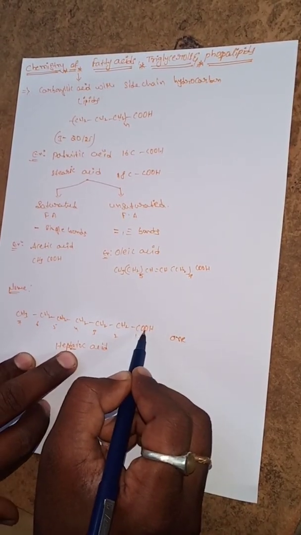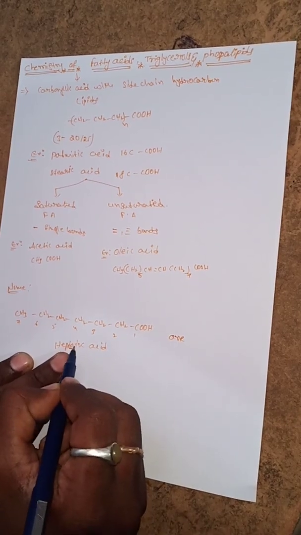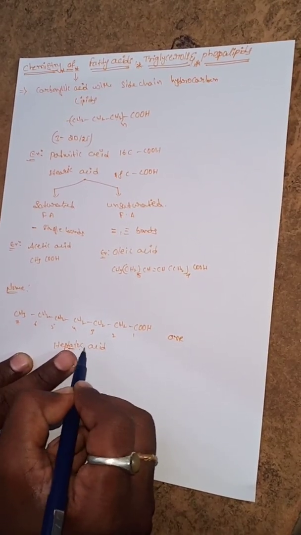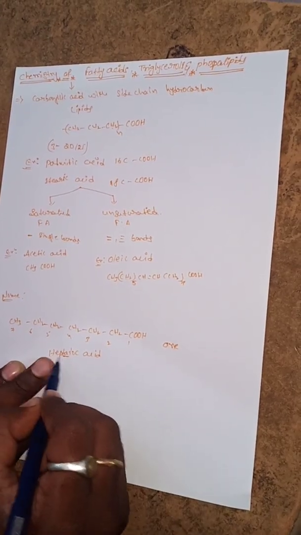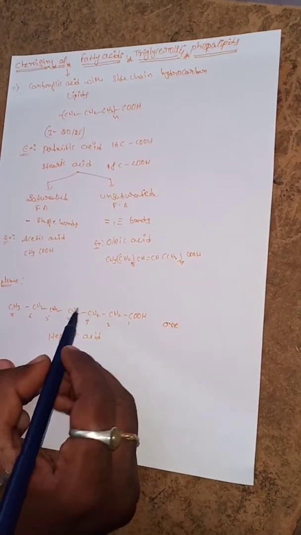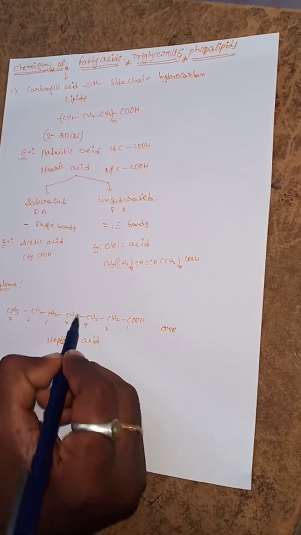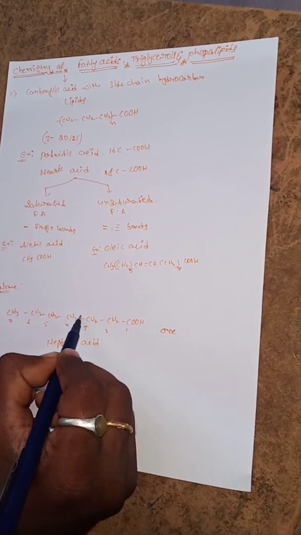The carboxylic acid is known as oic acid. Heptane, oic acid. Totally, heptanoic acid. In case a double bond is present at any one of the carbons.